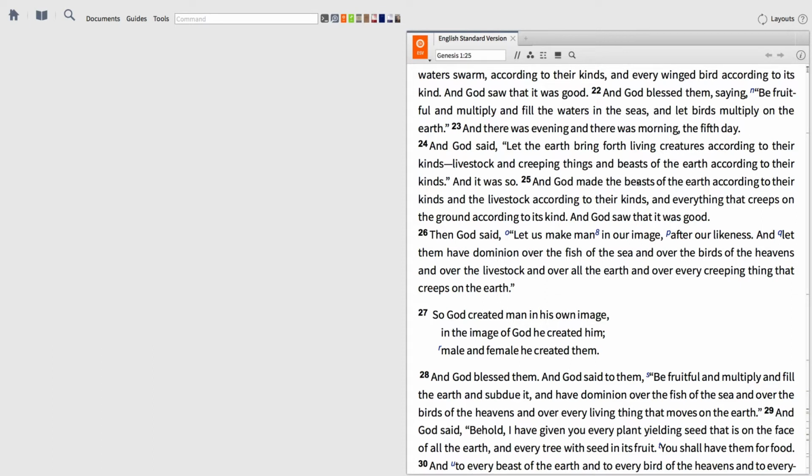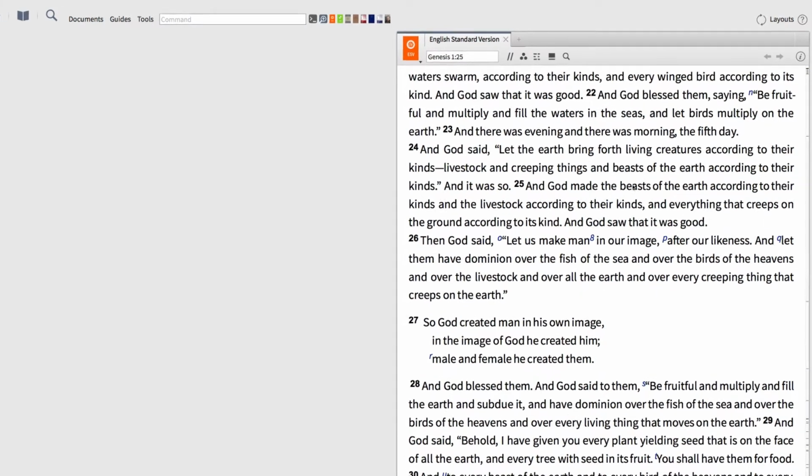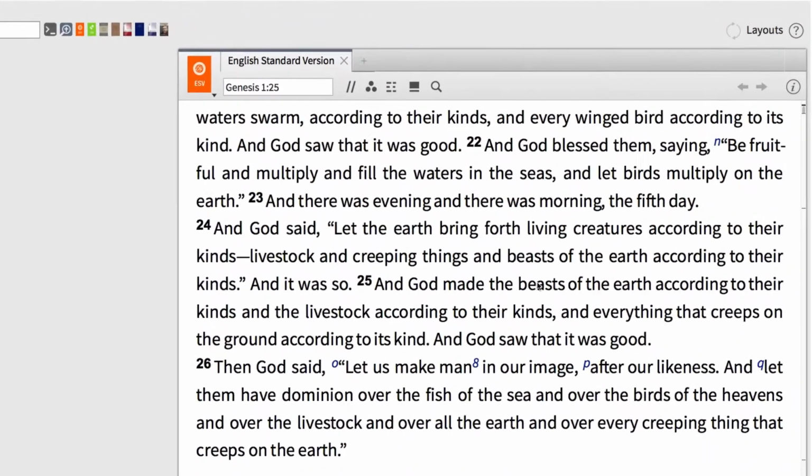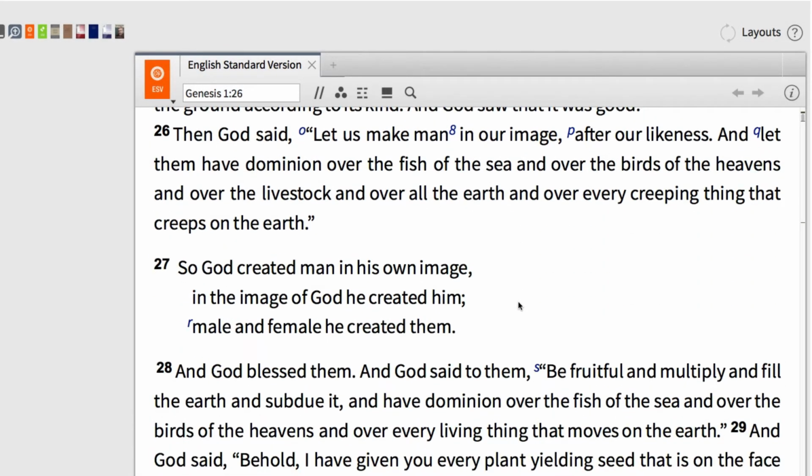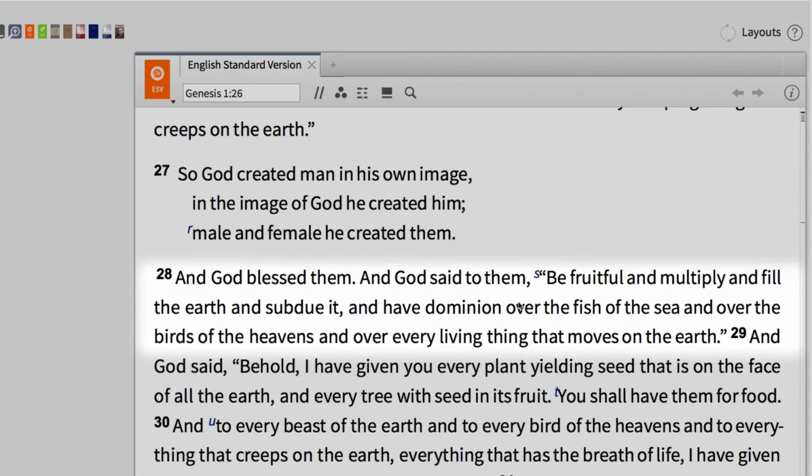With Logos, we can track down this information using the Clause Participants tool. First, open the ESV Bible to Genesis 1:22. And notice that here, God blessed the fish and the fowl of the air, then issued the command to be fruitful, multiply, and fill the waters in the sea. A little further down, in verse 28, God blessed Adam and Eve, then issued a similar command. And this concept of God's blessing is a major theme running through this book of the Bible. So let's use Logos to find out who or what God blessed in Genesis.